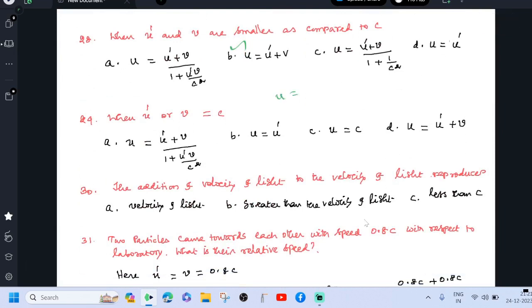instead of v, if you put c, u dash plus c whole divided by 1 plus u dash c divided by c square, which is equal to u dash plus c whole divided by c plus u dash whole divided by c, which is equal to u dash plus c divided by u dash plus c into c, which is equal to c. So option C is correct.